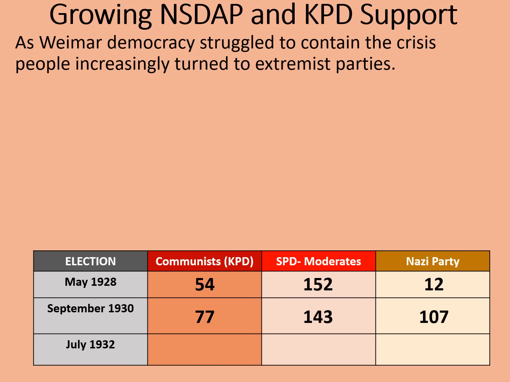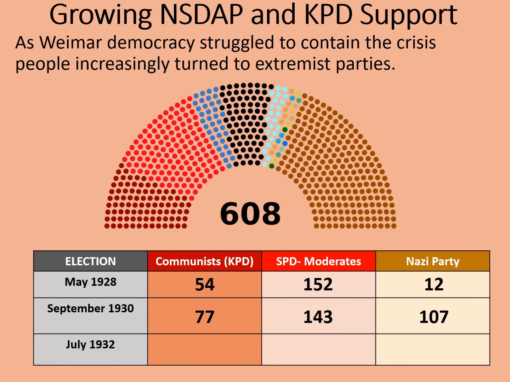But that wasn't all. In July 1932, the Nazis had their best election ever, at least until the rather unfair election of 1933. This is how the Reichstag ended up looking. Again, no party had a majority, but look which party is now biggest. The Communists had increased their number of seats to 89. The SPD had fallen to 133, and the Nazis had stormed into the lead with 230. At this point, they felt entitled to claim that they should be leading the government. But not many people in the Reichstag, moderates especially, were prepared to work with them. So what to do?